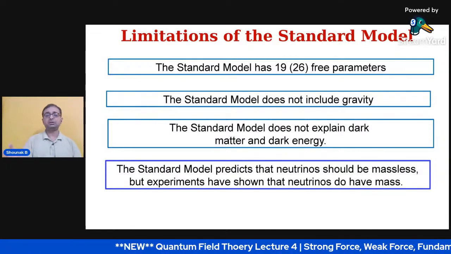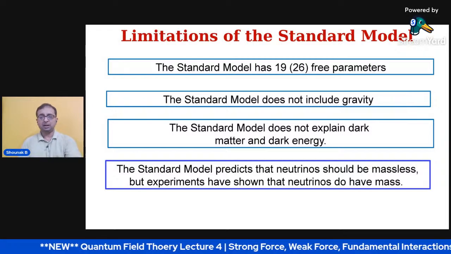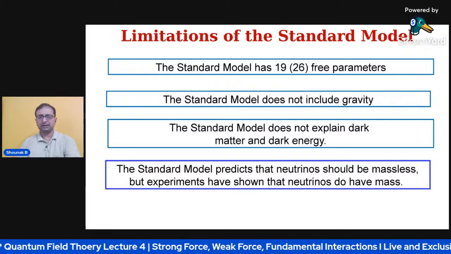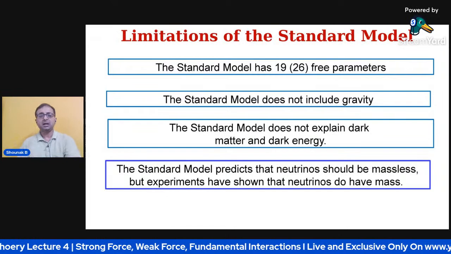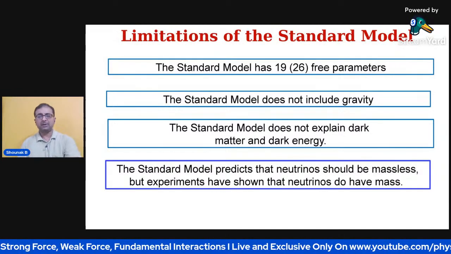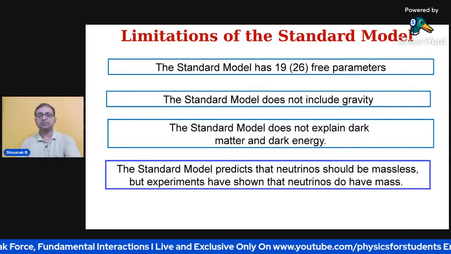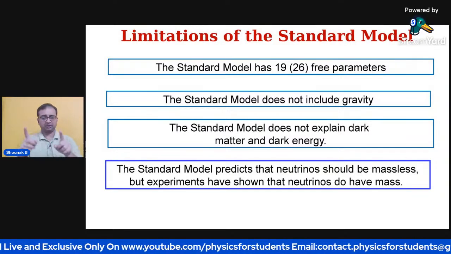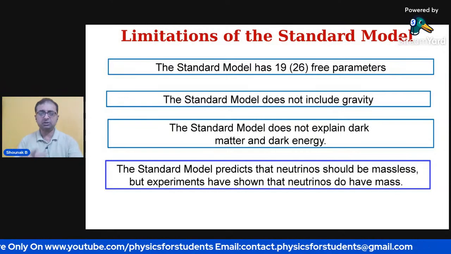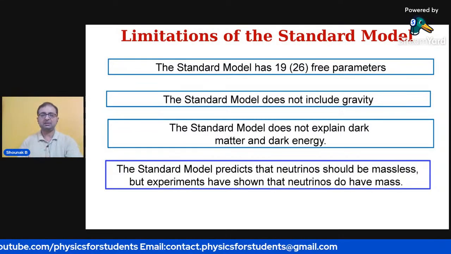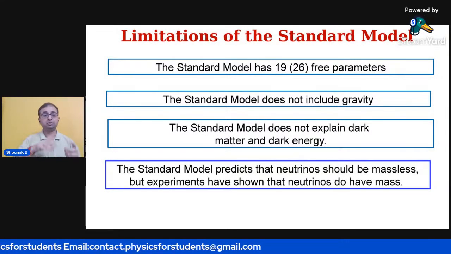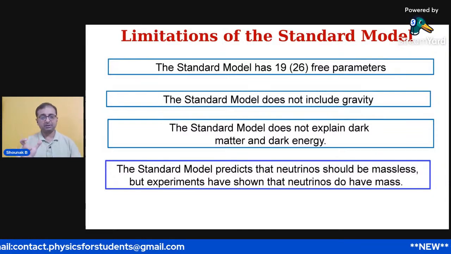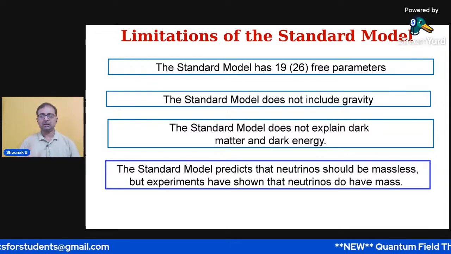Although experiments, as I told you, show that neutrinos do have a mass, the standard model predicts that neutrinos should be massless. So here is a contradiction. The standard model says they should be massless, but experiments show that neutrinos do have a mass. So the free parameters are not properly defined, and that is basically a problem with the standard model.